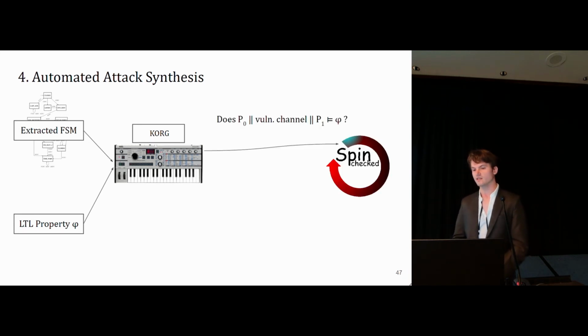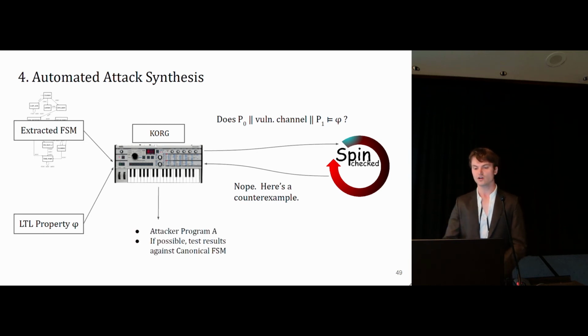Korg then generates essentially a system capturing two protocol peers communicating over a vulnerable channel. And the channel has a sort of non-deterministic vulnerability. It's sort of underspecified. And under some assumptions, which are given in the paper, it asks the SPIN model checker, will this system satisfy the correctness properties? In the likely event that the system does not satisfy the correctness properties, the SPIN model checker will find a counterexample, which is a sequence of events in which one of the properties fails. It hands it back to Korg. Korg then generates an attacker program which simply replays that counterexample.